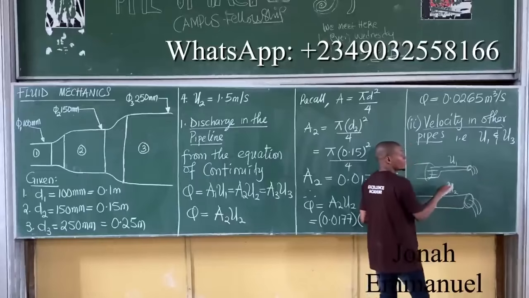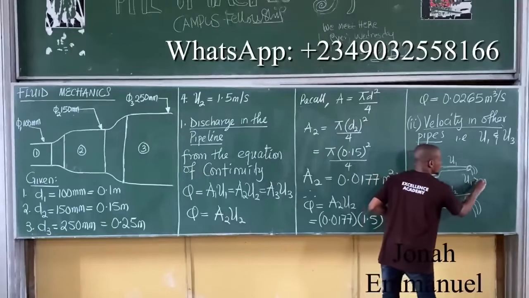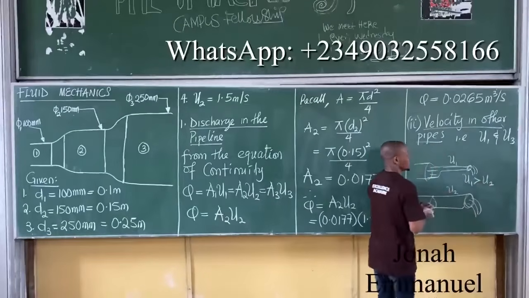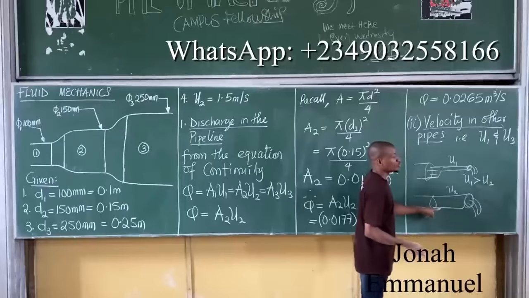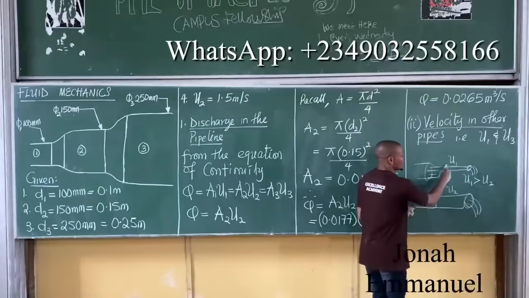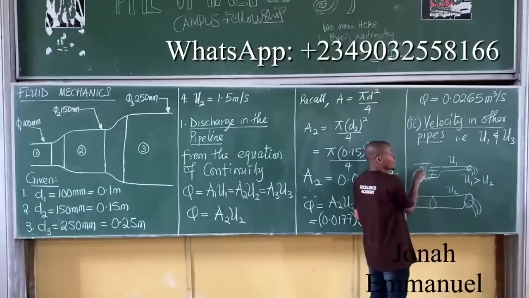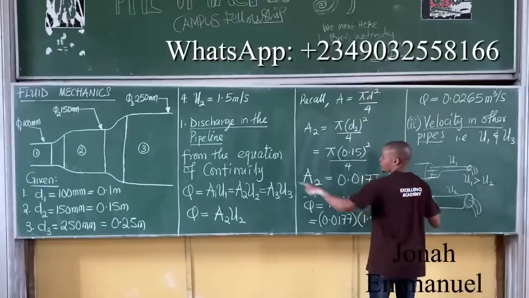We are saying that it will flow faster here than here, meaning that U1 will be greater than what there? U2. In this case, U1 is greater than U2 because of the size of the pipe, not because of this. So what's affecting the velocity here is not the free flow, but what there? The size of the pipe. The same condition happens here.